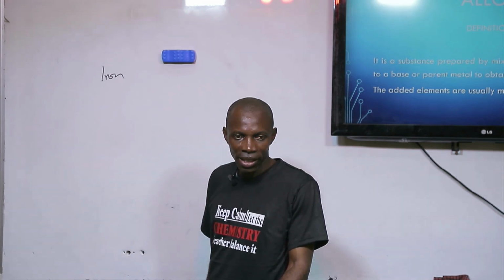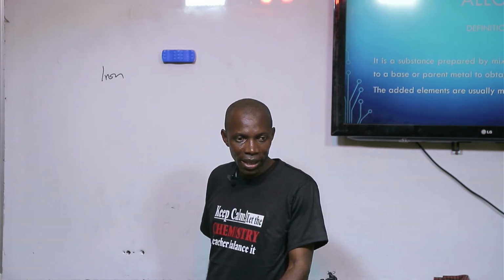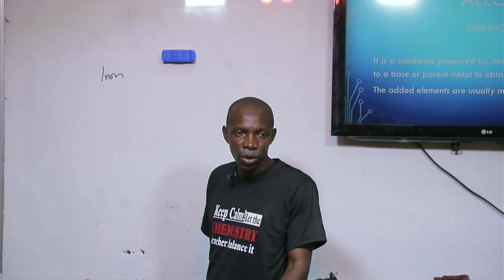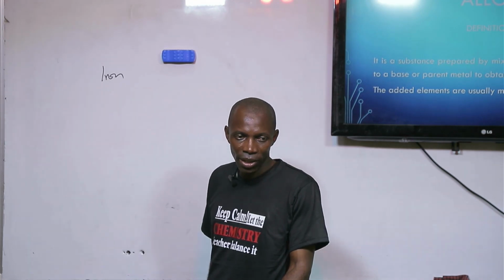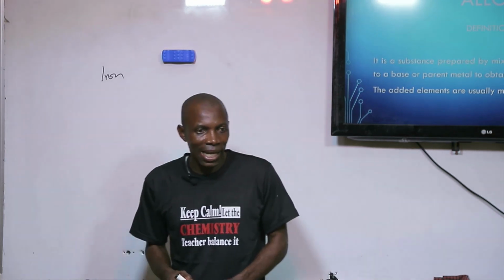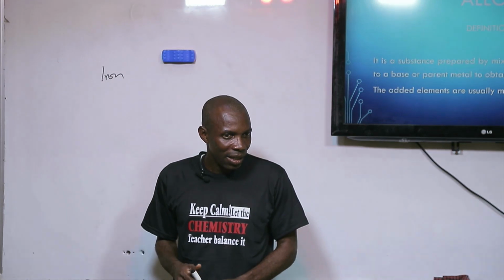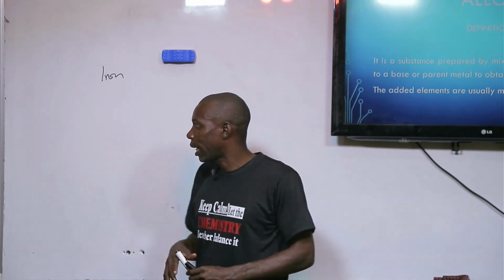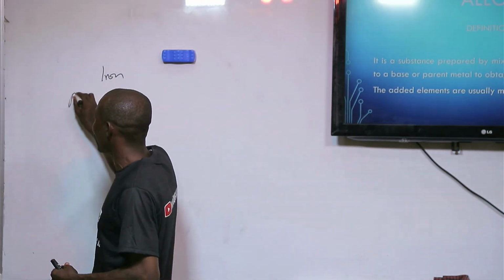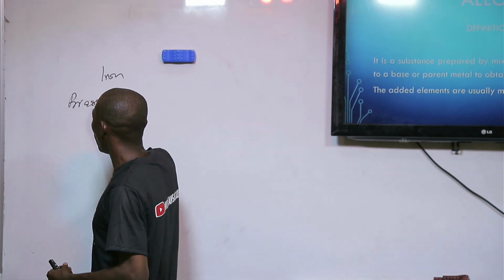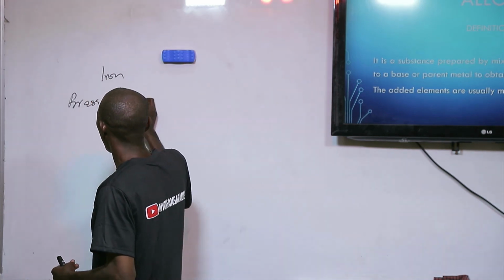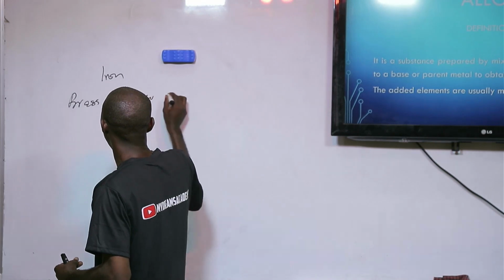It has given it a desirable property. If I also add chromium and nickel to it, it will give me what? A stainless steel. So you see that alloy, something like brass, has a component of copper and the what?